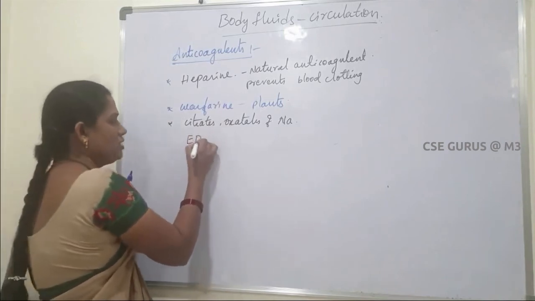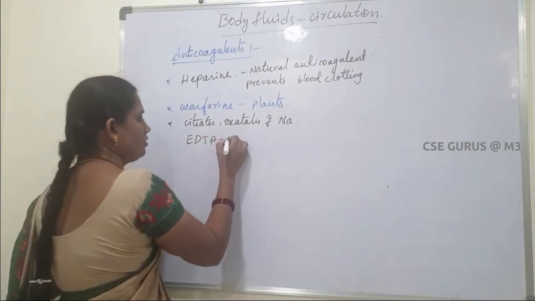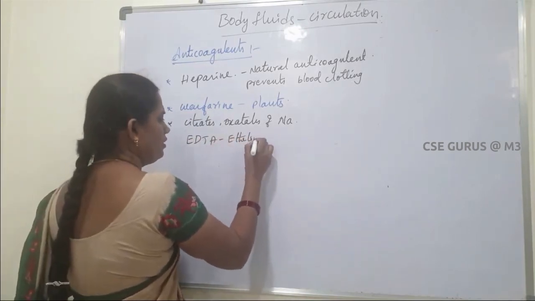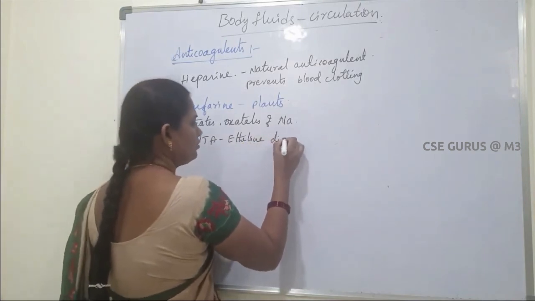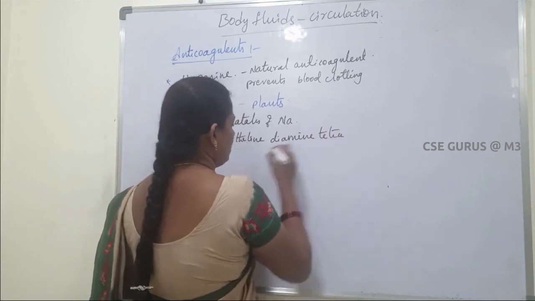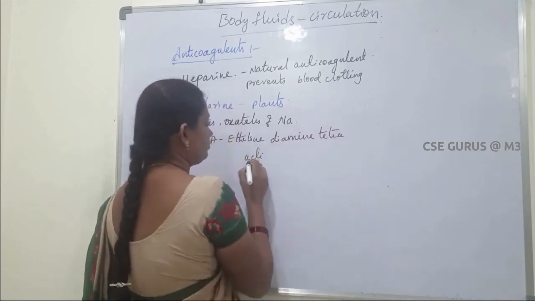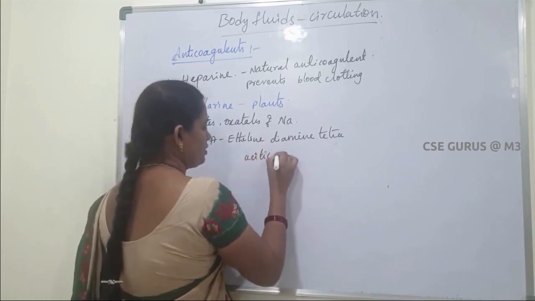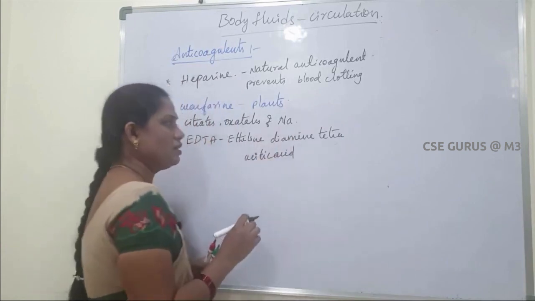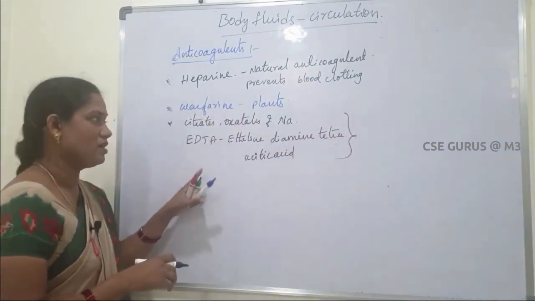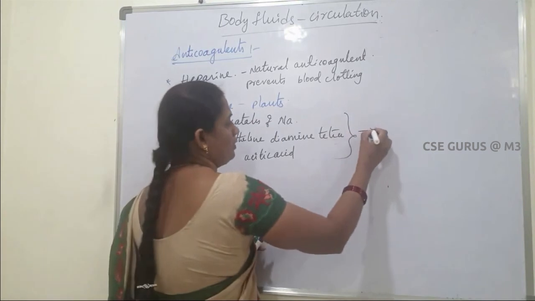Next, EDTA, ethylene diamine tetra acetic acid. These are chemicals used as anticoagulants.